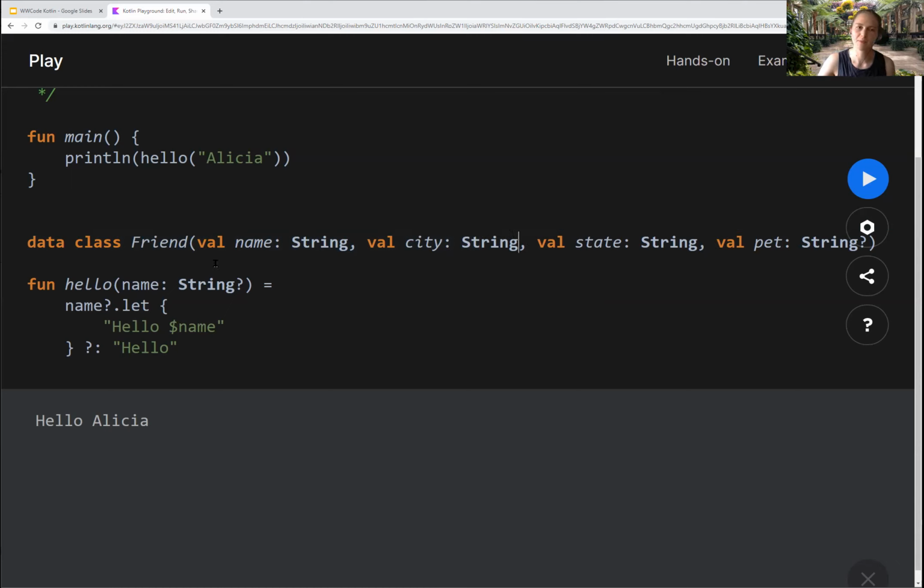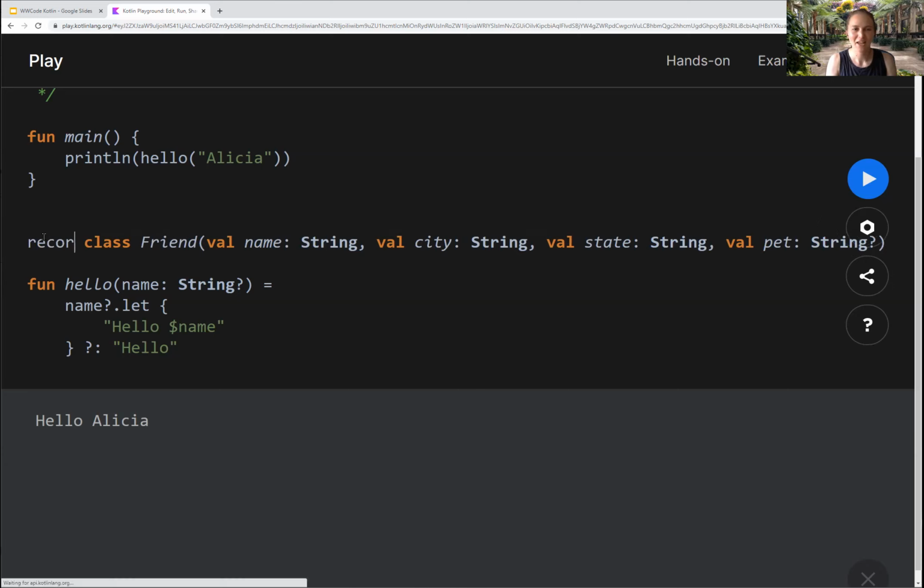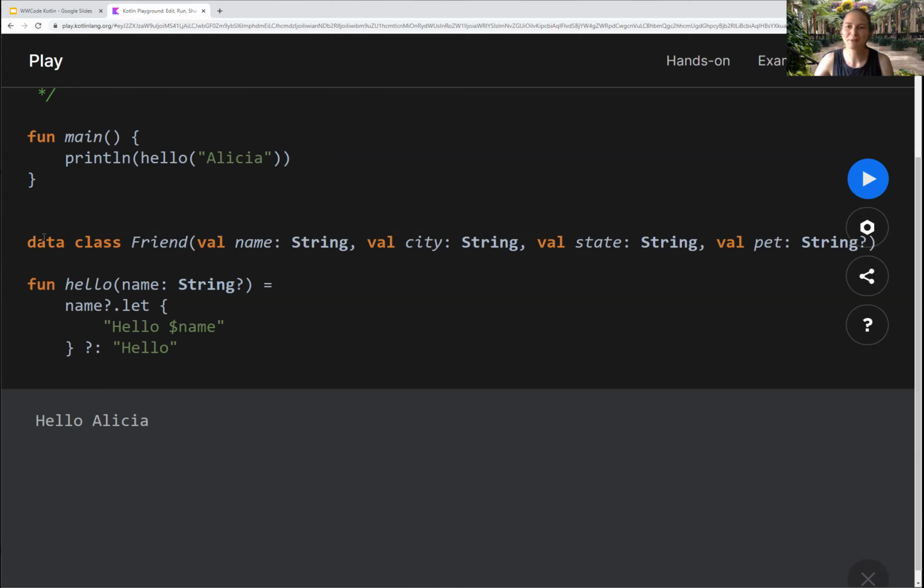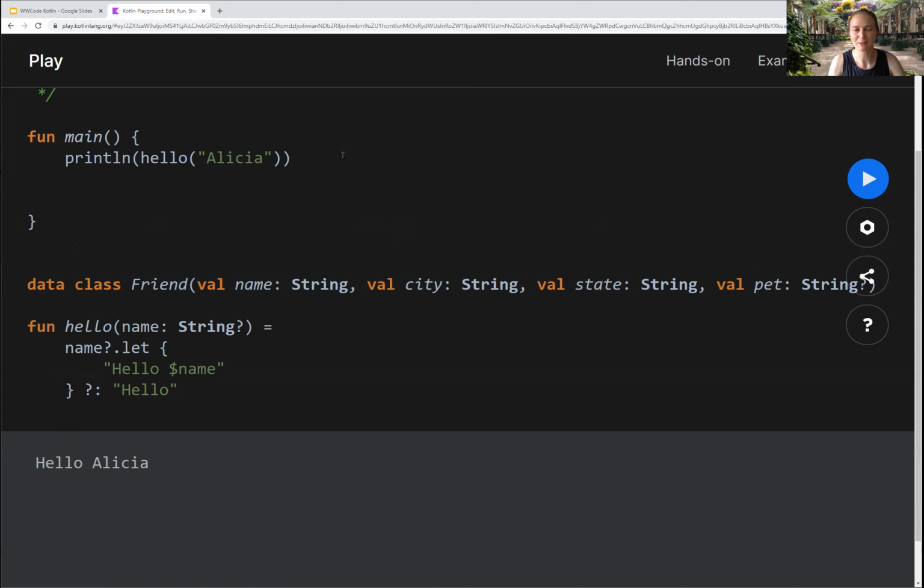To be fair to Java, Java 16 or 15 introduced record classes, which look exactly like data classes, except instead of data, you have record. So as time goes on, Java's looking more like Kotlin. They're addressing these issues where it can be clunky. But for now, I think the most current version of Java is 11, and it doesn't really have these widely used. But Java 17 is coming out in September. We're going to start using record classes. So a lot of this comparison between Java and Kotlin is going to be out of date pretty soon.